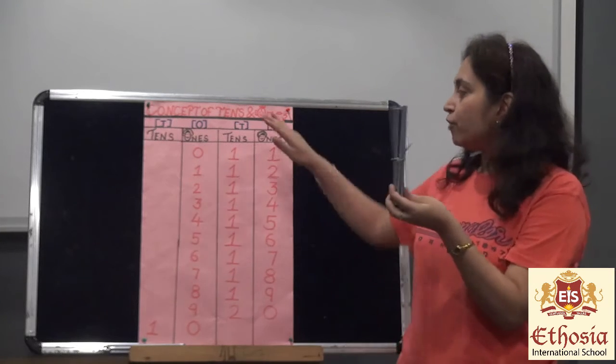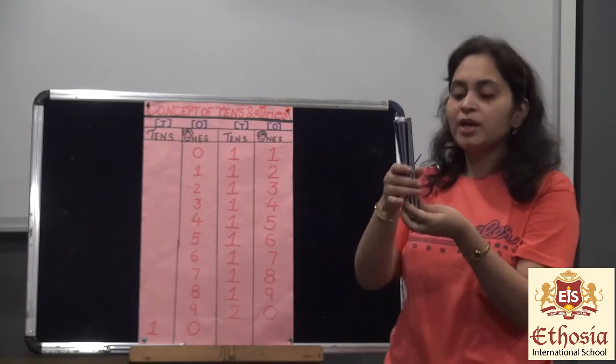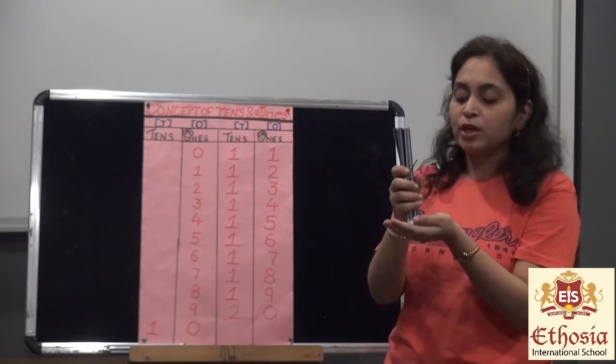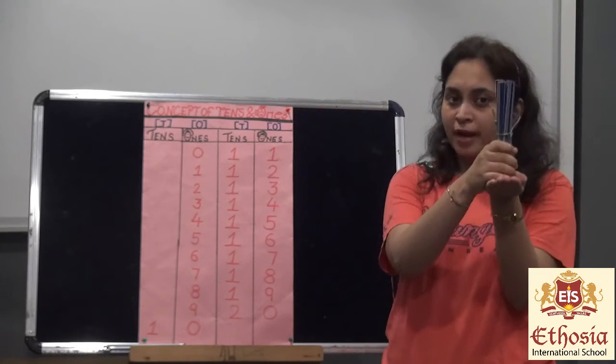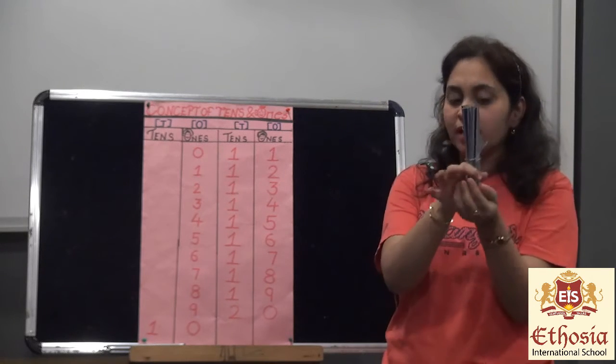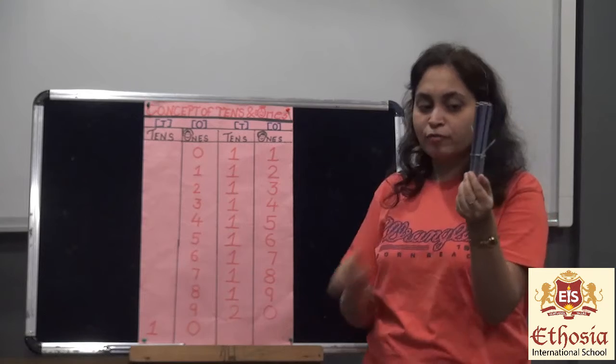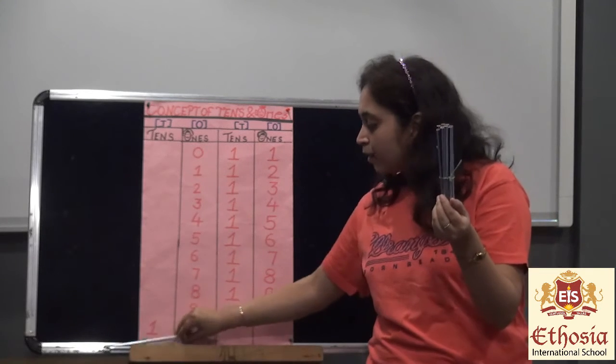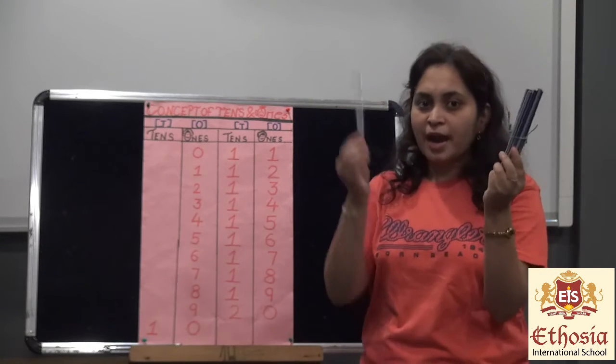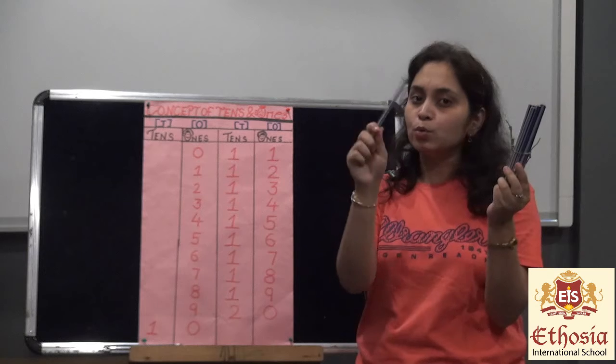Okay. Now further we will proceed further. Okay. So please watch it very carefully. So this is my bundle of 10. Now let's say this is my bundle of 10. So 10 and 1. Now I am holding the loose pencil.